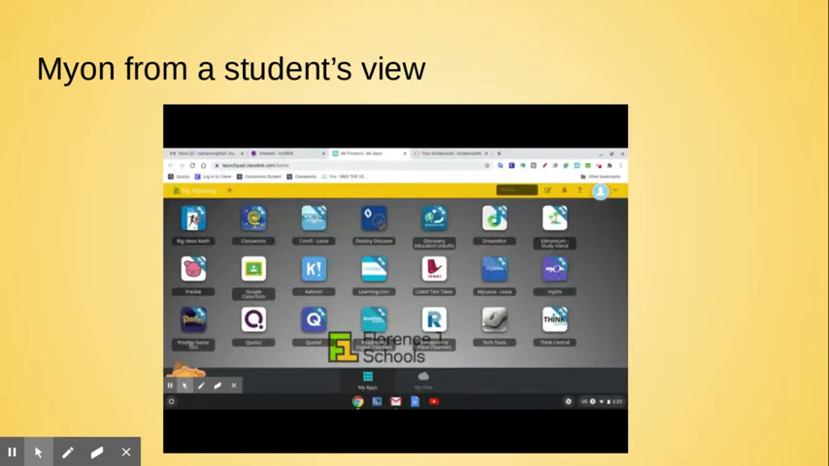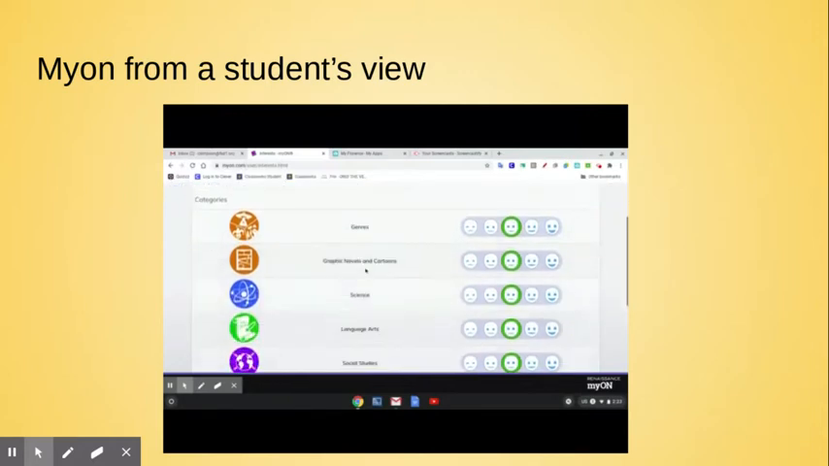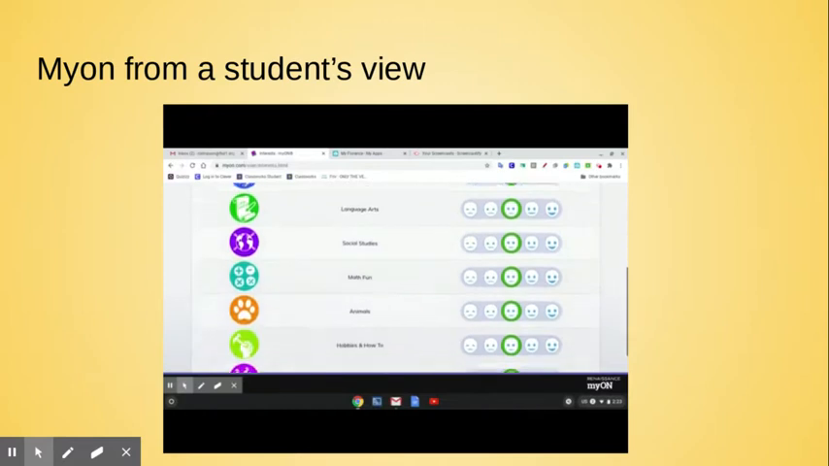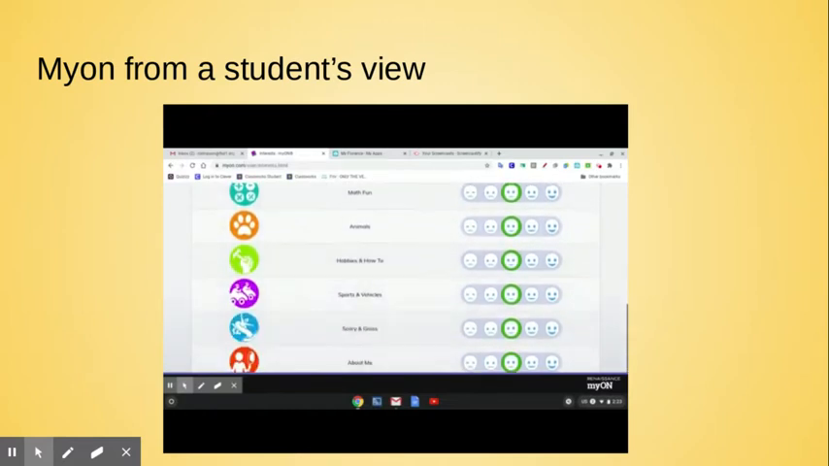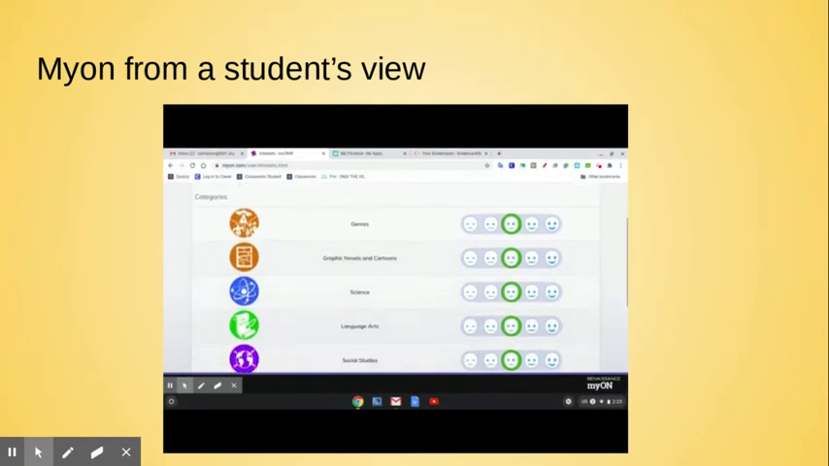It will show you things like genres, graphic novels and cartoons, science, language arts, social studies, math, fun, animals, hobbies, and so on and so forth. And what you'll do when you look at this page, you'll decide, how do I feel about these things? Genres is fiction basically. So if you like it, you'll click that guy. If you're not a fan of graphic novels and cartoons, you'll click the far one on the left. And you'll just click down how you feel.